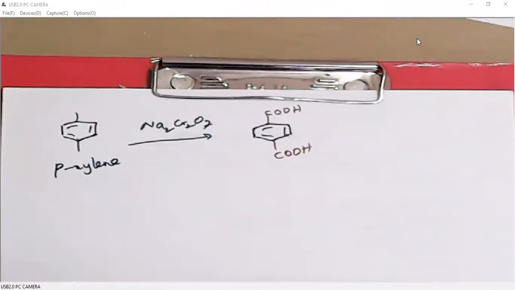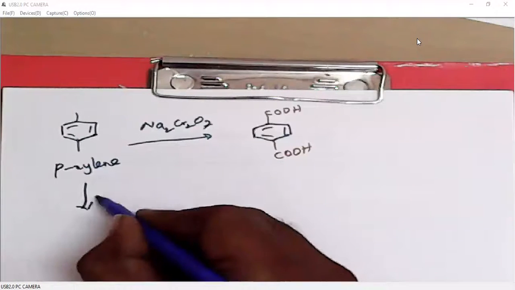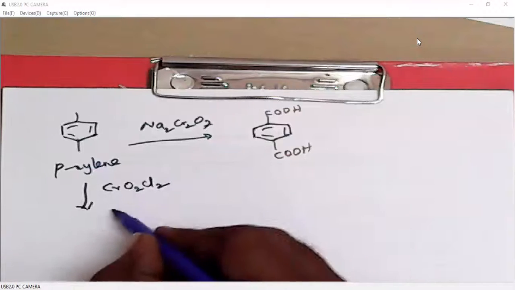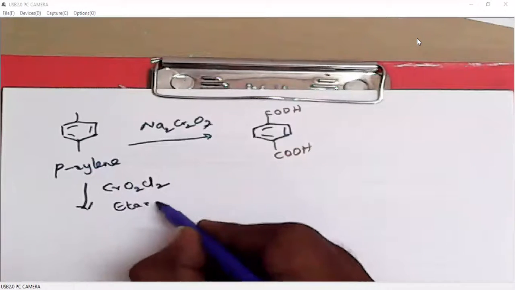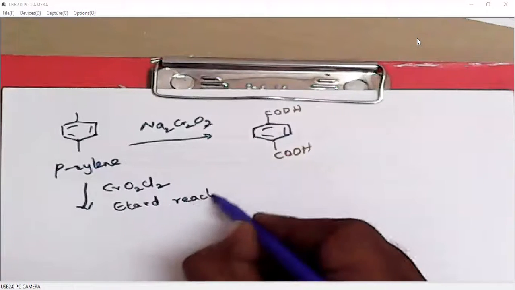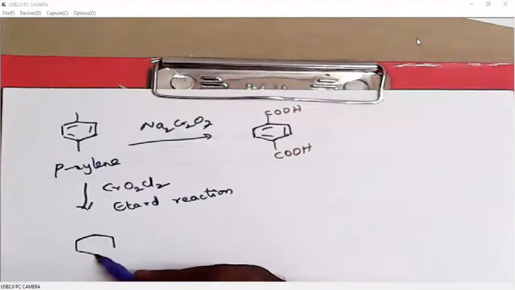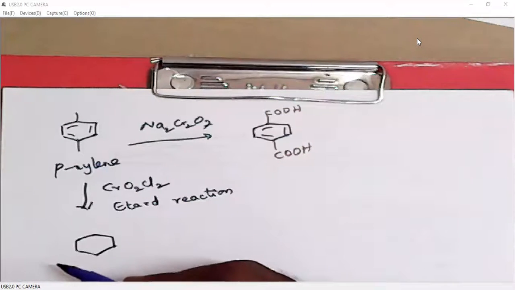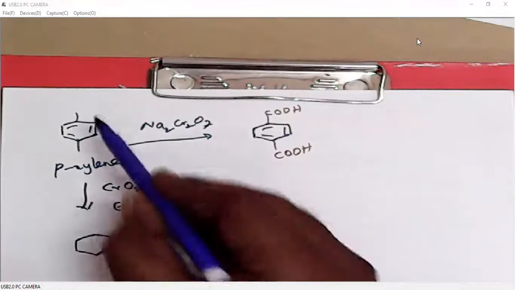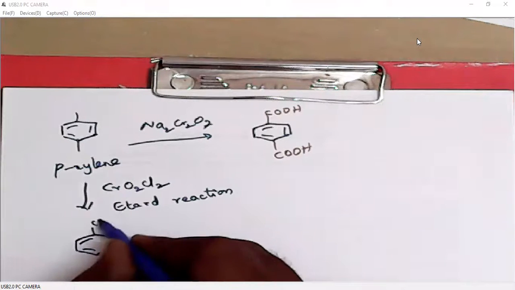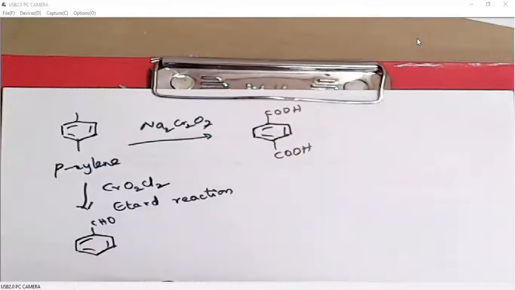Okay, but at the same time, if we do Etard reaction, that means oxidation with chromyl chloride, this is called Etard reaction. Etard reaction will oxidize the benzylic system, generally toluene only. If it is a CH3, then Etard reaction will oxidize this to an aldehyde functional group.